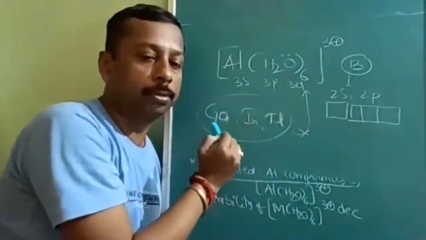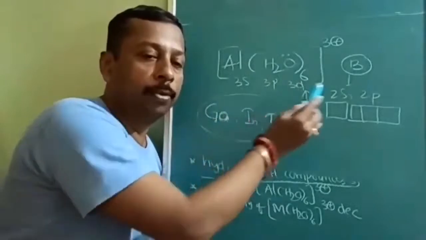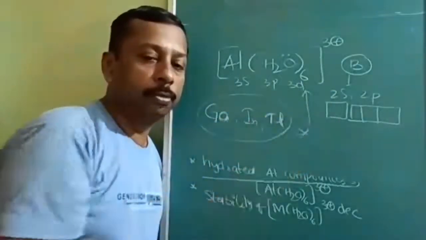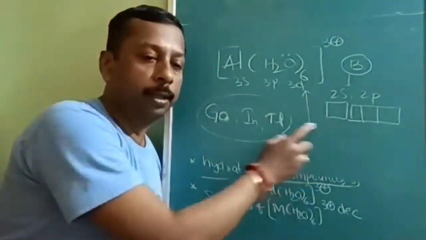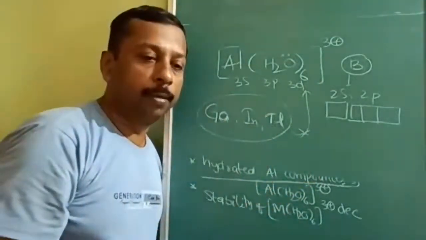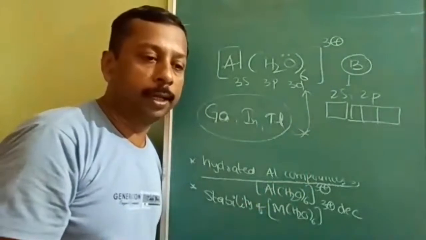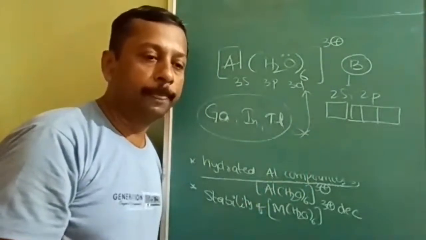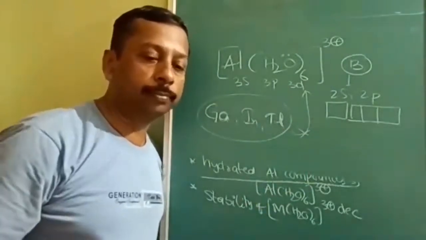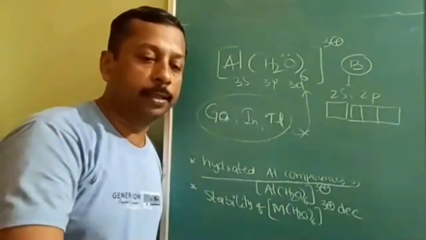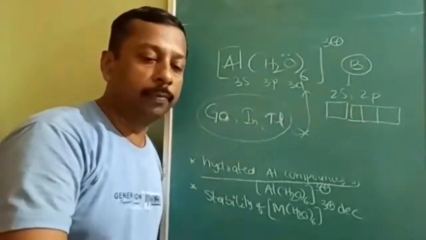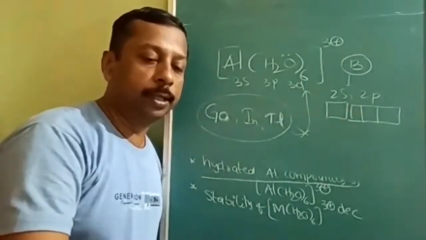Is it understood? Second thing, boron can attract, but there is no place. For boron, the problem is with place. For gallium, indium, thallium, the problem is with attraction. Attraction is less due to large atomic size. Once atomic size is large, obviously the nucleus will be much more distant.